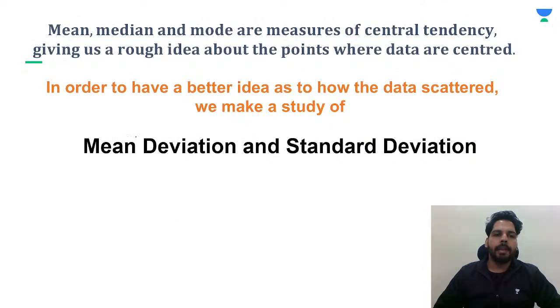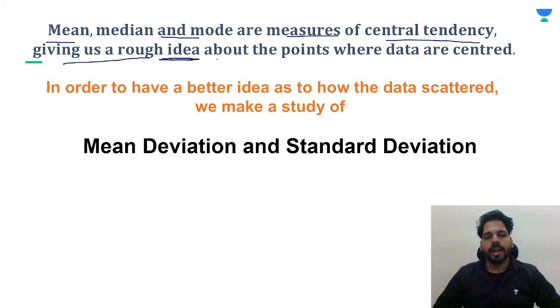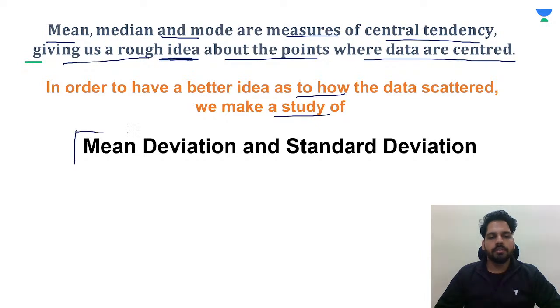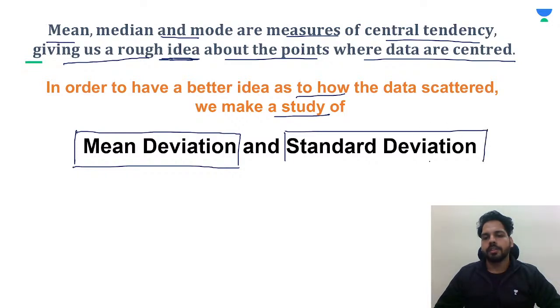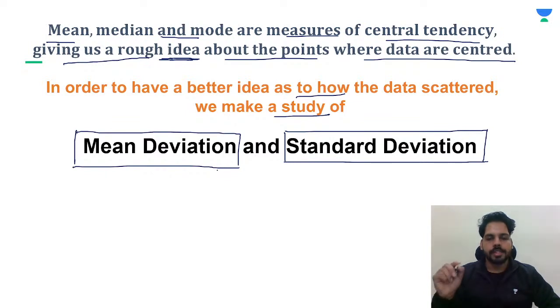So here you can see that mean, median and mode are basically the measures of central tendency that you have studied, giving us only a rough idea about the points where the data are centered. They are just giving you a rough idea. But if you want a better idea about the observations or about the data, then we have the study of mean deviation, and we have the study of standard deviation. Understood?